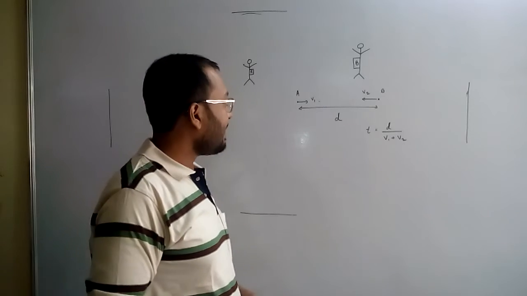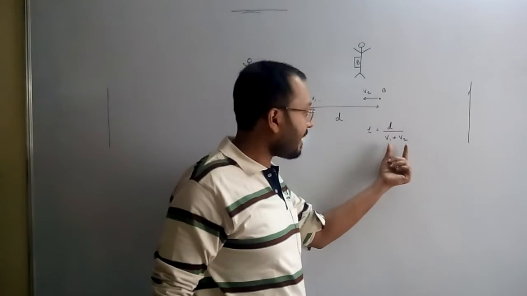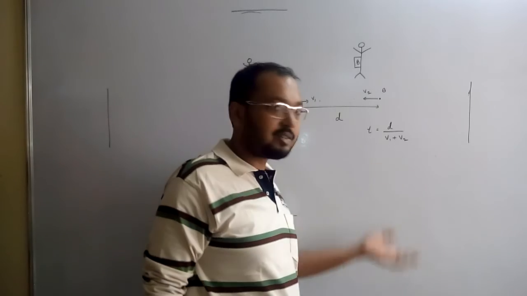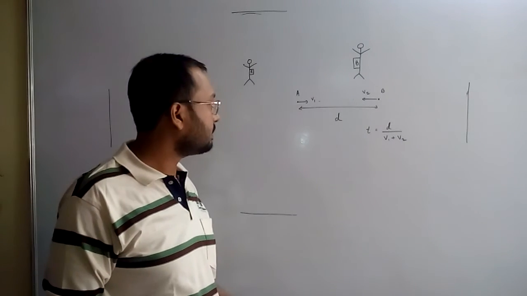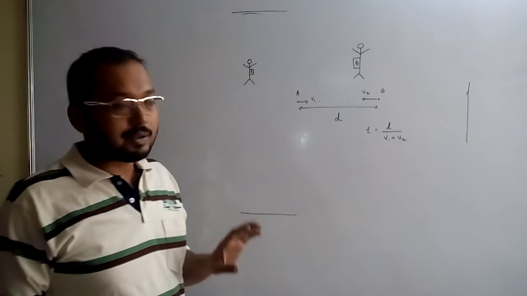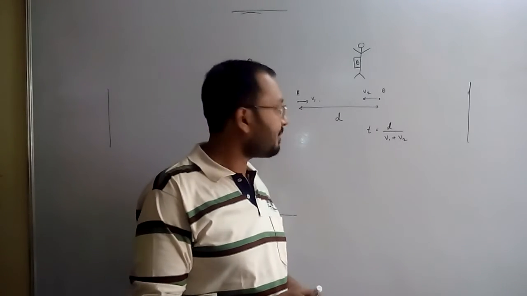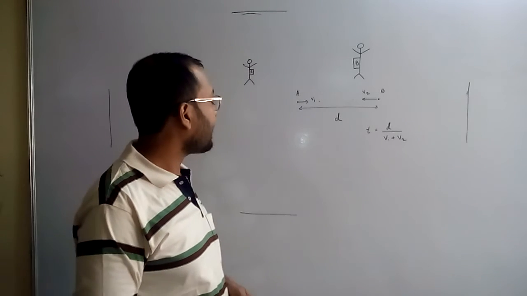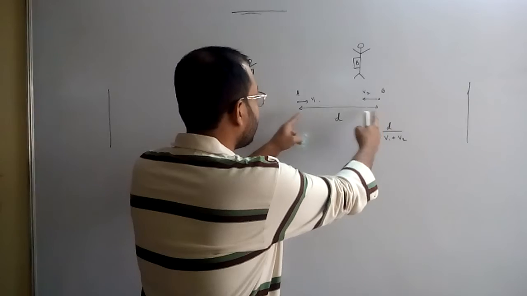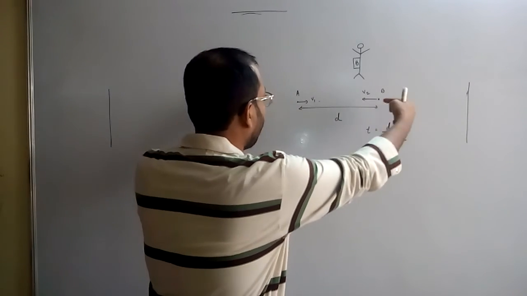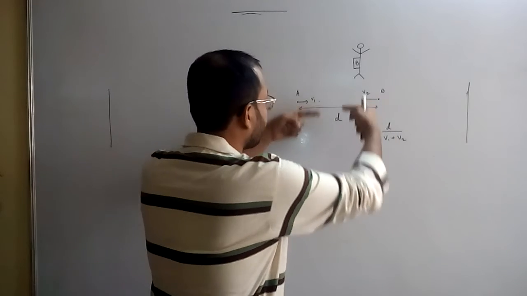In a very similar way, if A and B were moving in the same direction, the relative velocity would have to be subtracted. It would either be v1 minus v2 or v2 minus v1, depending on whose velocity is more. So this is the very fundamental basic concept of relative velocity. Another way in which you can think is, I said that the distance between A and B is d, and they are both moving towards each other, one with velocity v1 and the other with velocity v2.